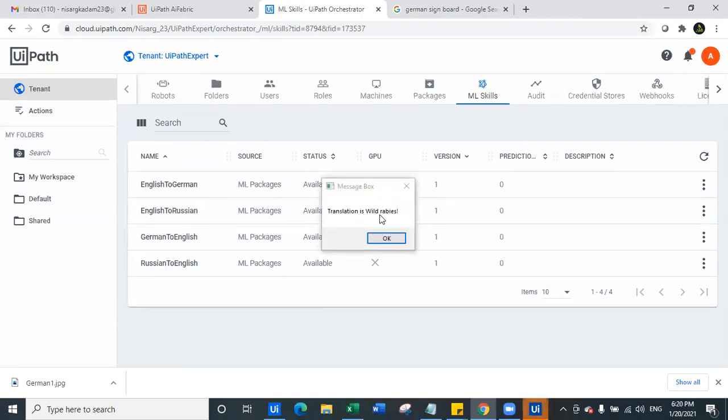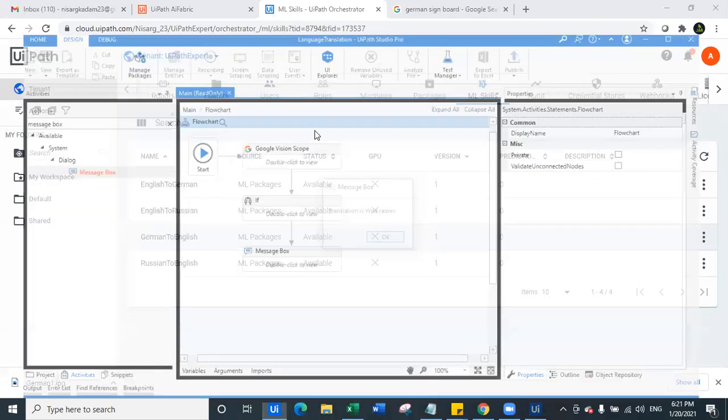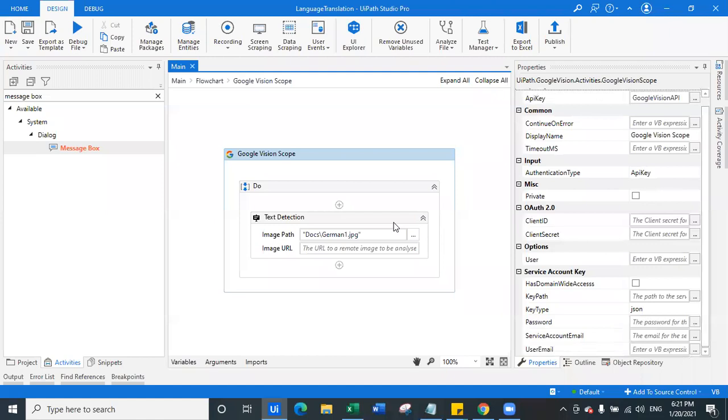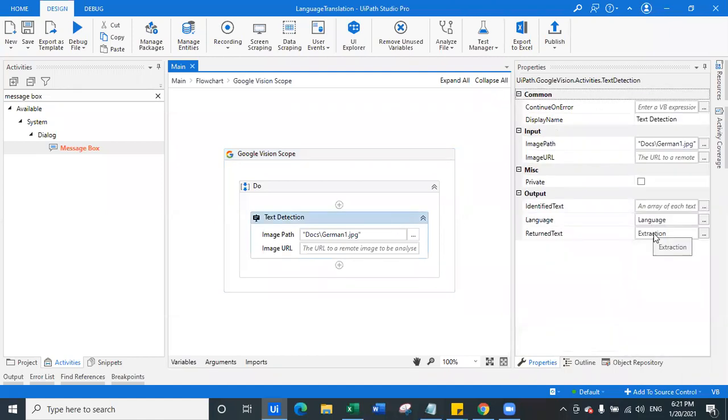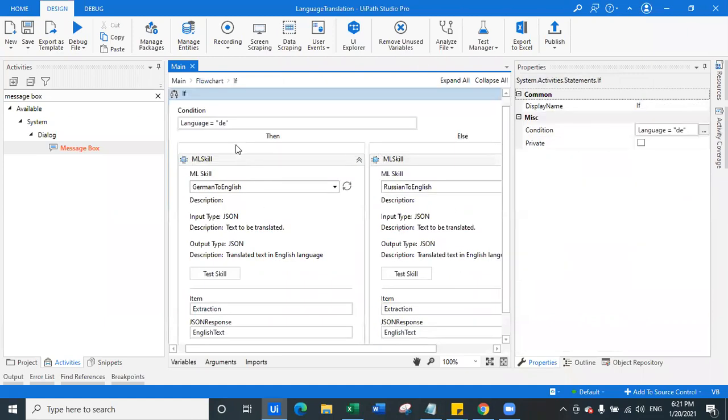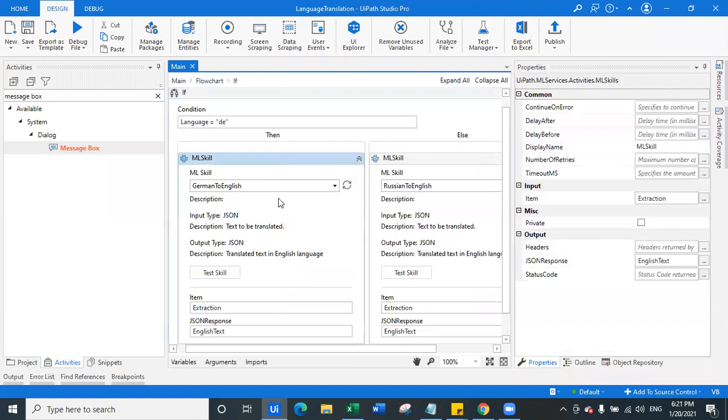So translation is wild rabies. Can you see? What exactly happened here is Google Vision helped us to identify the language code and the extracted text. And then in the if condition, we checked whether the language is DE, that is German. If the language is German, we use the German to English model.